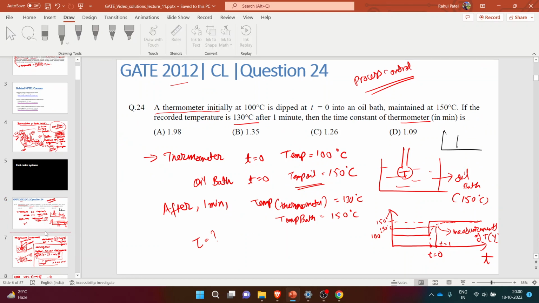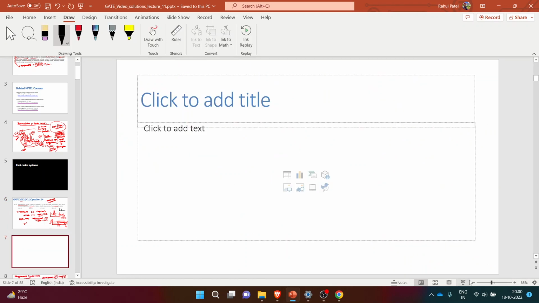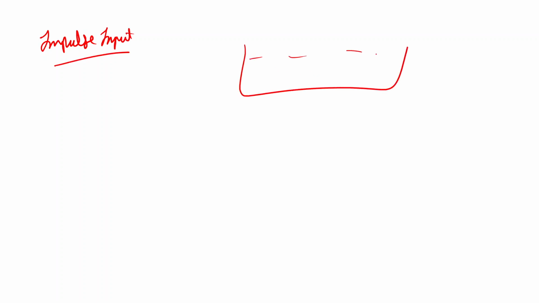Now another kind of input can be ramp input. But let's first consider the impulse input. In impulse input, let's consider you have an oil bath of 150 degrees Celsius, and in the earlier case we were inserting the thermometer and keeping it there, so the temperature of that system will ultimately reach 150 degrees Celsius. But in impulse input, we can quickly insert the thermometer into this and again take it back out of this oil bath.